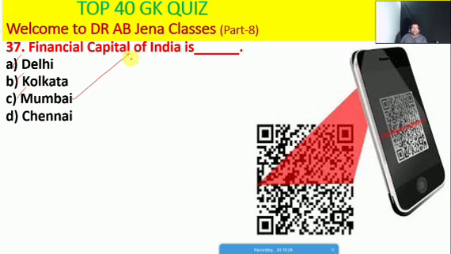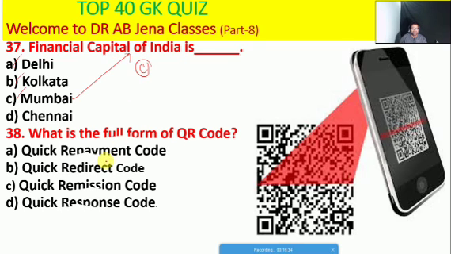Next one: the financial capital of India, whether Delhi, or Kolkata, or Mumbai, or Chennai. So friends, here C is the right option. So the financial capital of India is Mumbai, or it's Dalal Street. So next one: what is the full form of QR code, whether quick repayment code, or quick redirect code, or quick remission code, or quick response code. So friends, here D is the right option.